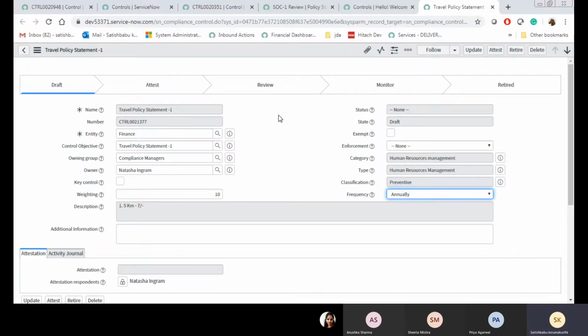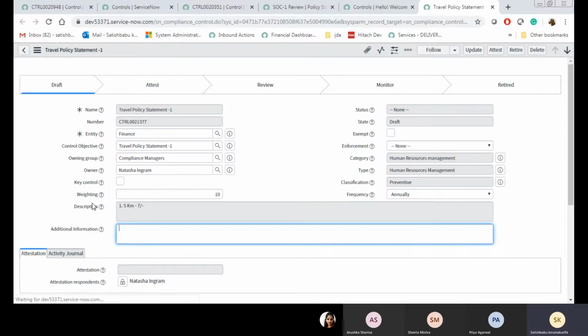Let us say my client wants to verify the control every 3 months. At that time, you are going to select quarterly. In case your client wants verification annually, select annually. Whenever the control reaches monitor state, this frequency will work. Based on this frequency, attestation will be triggered to this particular user.